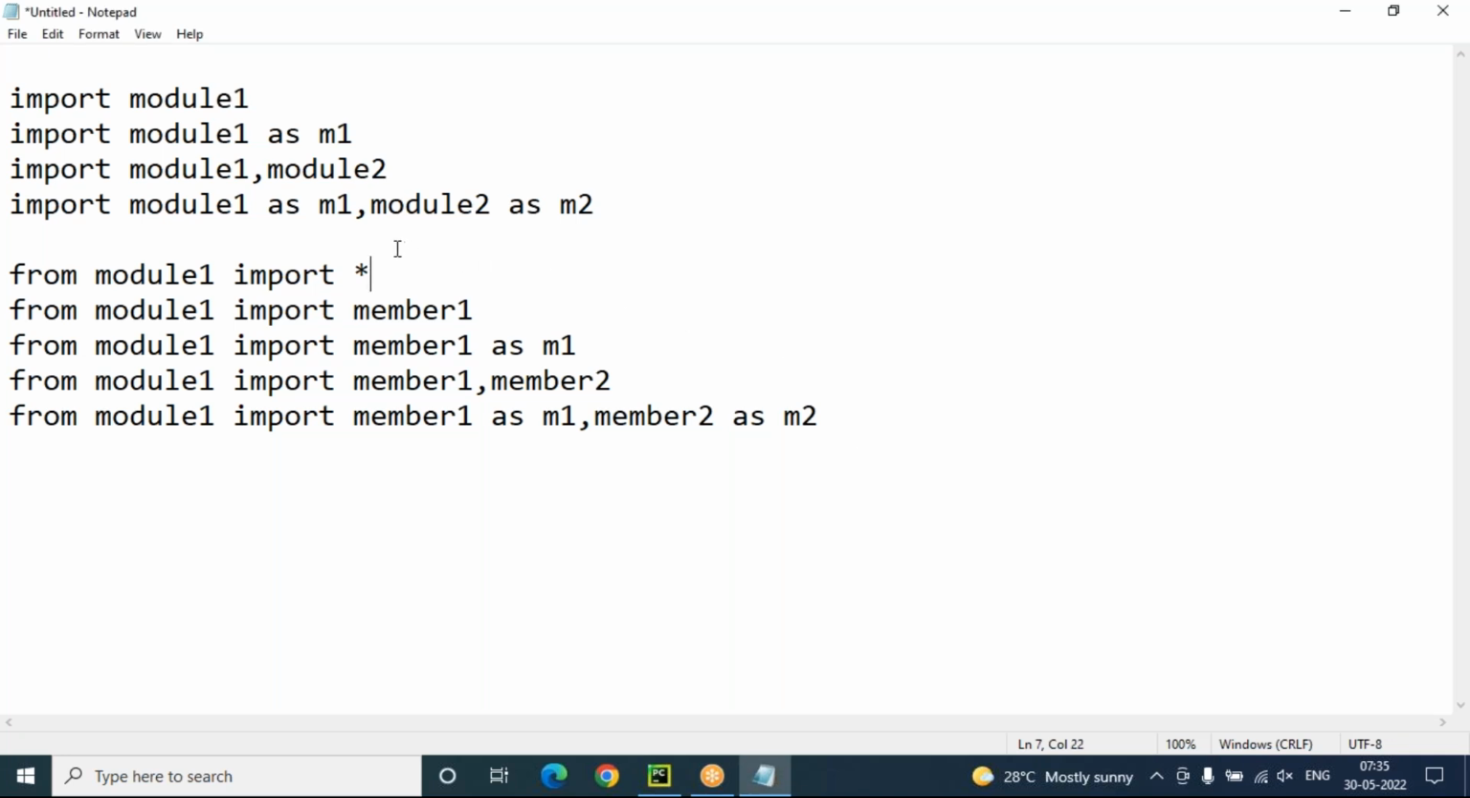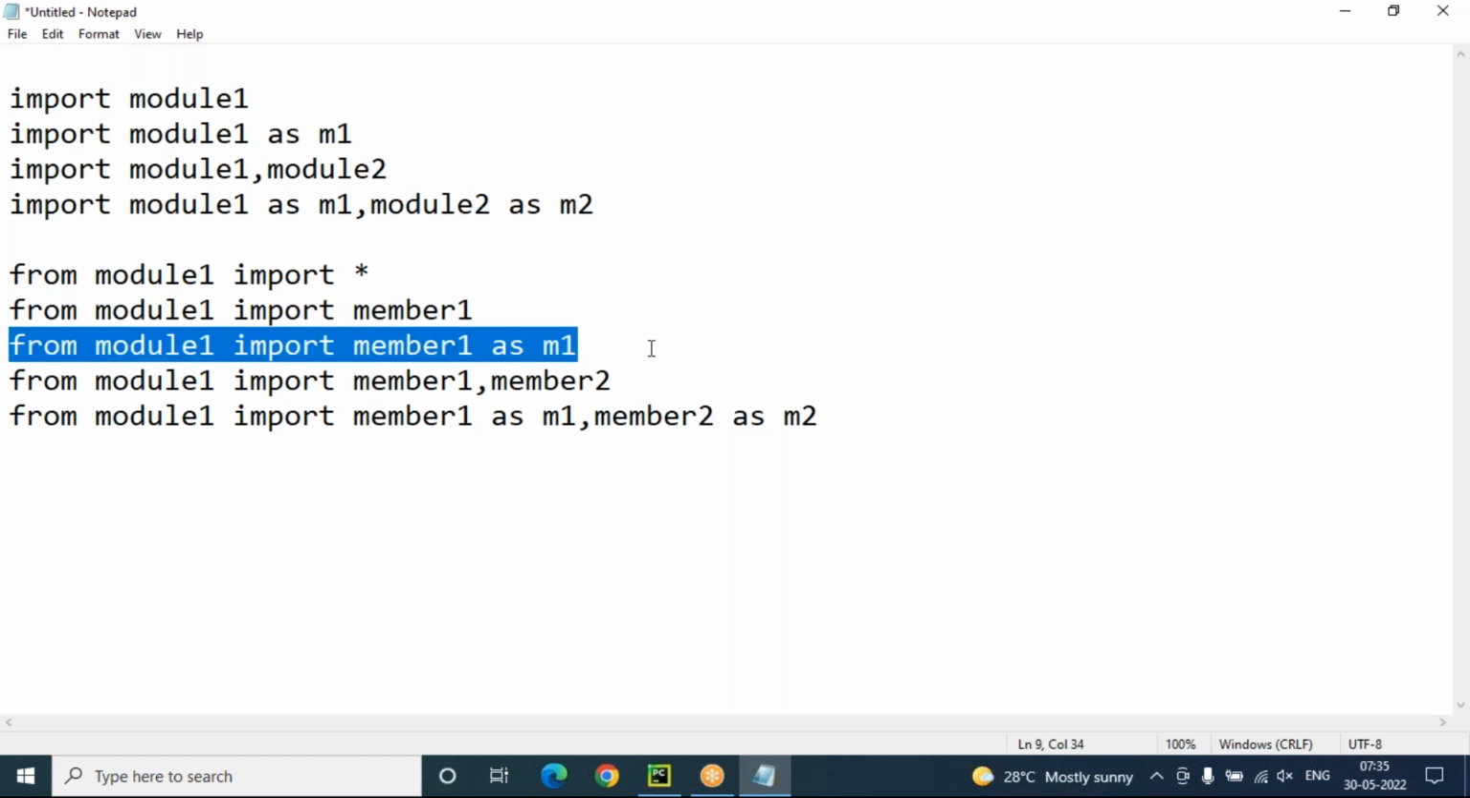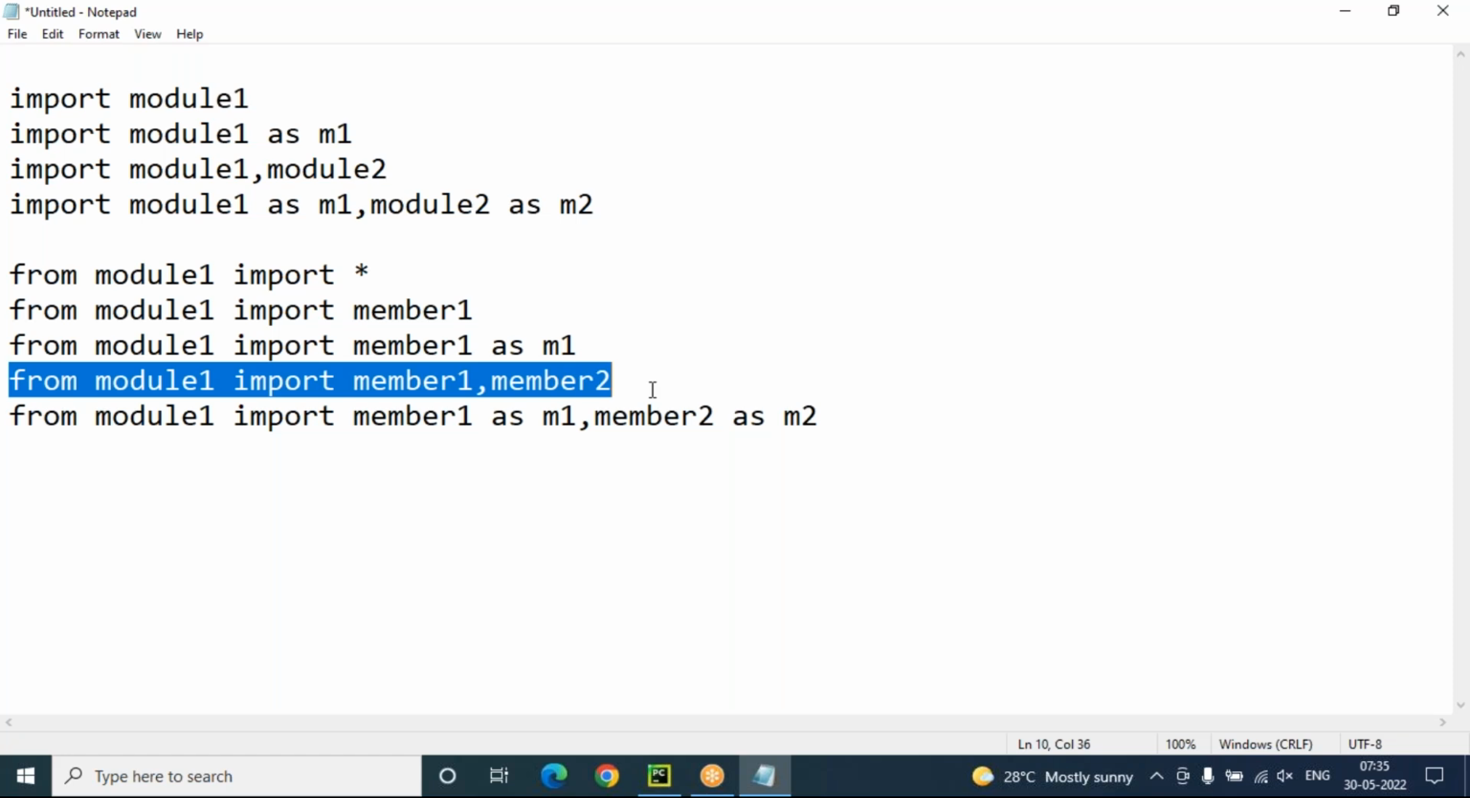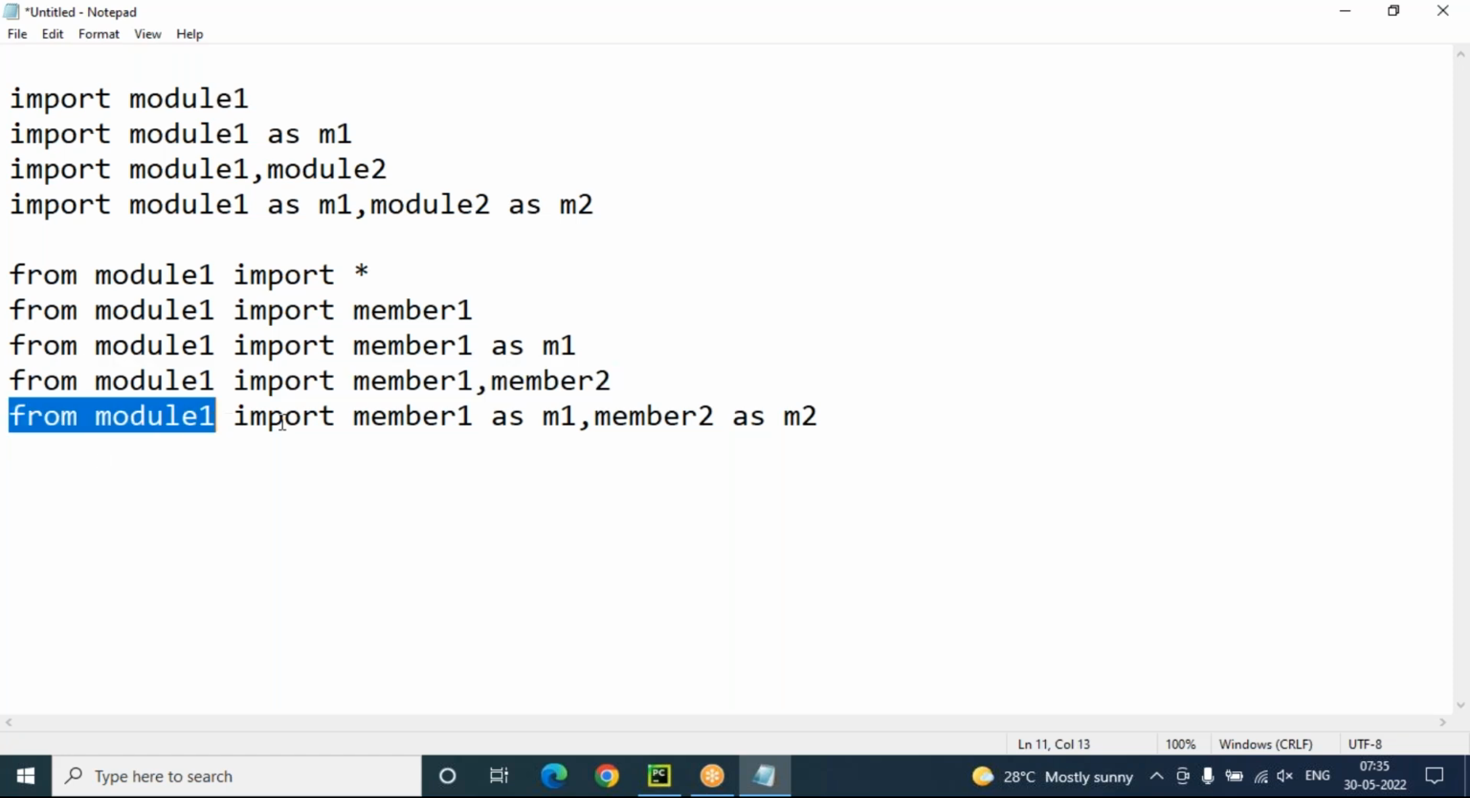Now these are the options available. You can see any way you can import the module. Import module one directly. Import module one as M1, this is the alias name of this module. Import module one, module two. Import module one as M1, module two as M2. From module one import star. From module one import number one. From module one import member one as M1. From module one import member one, member two, multiple members. From module one import member one as M1, member two as M2, like this. So these options are available. You can use these options here.